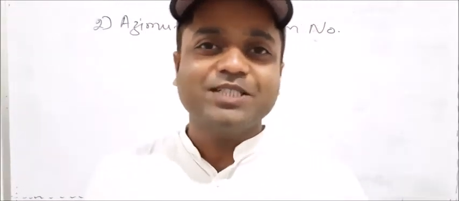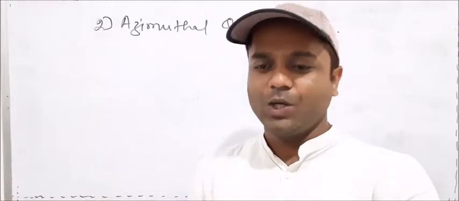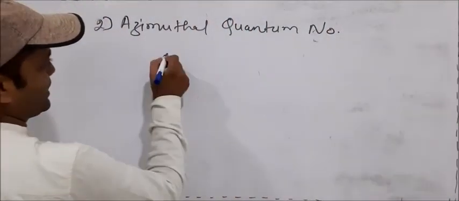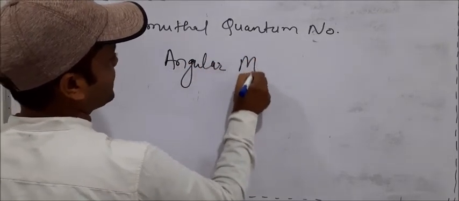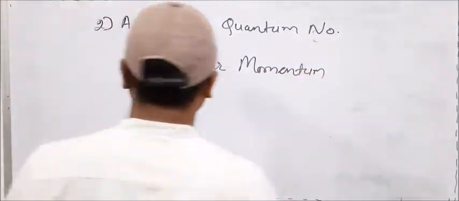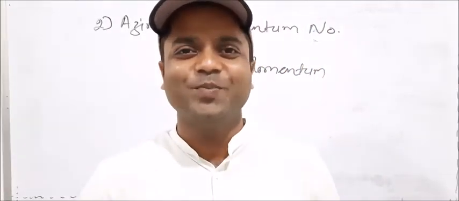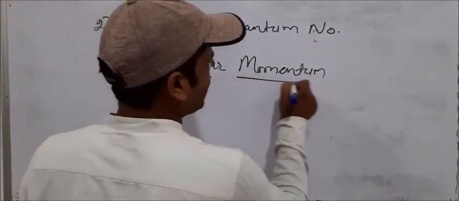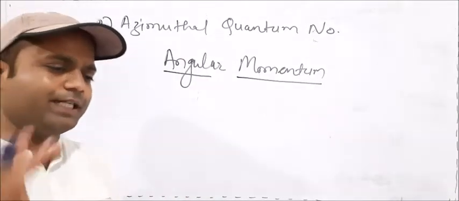It gives the information about turning, how the electron moves, how it gets turned. So when it is related to turning, we use the term angular momentum. One momentum, when it is straight, we call it momentum. When it gets turned, we call it angular momentum. So angular momentum, what angular momentum? It gives the information about angular momentum. This is the first importance of the azimuthal quantum number: how it turns.